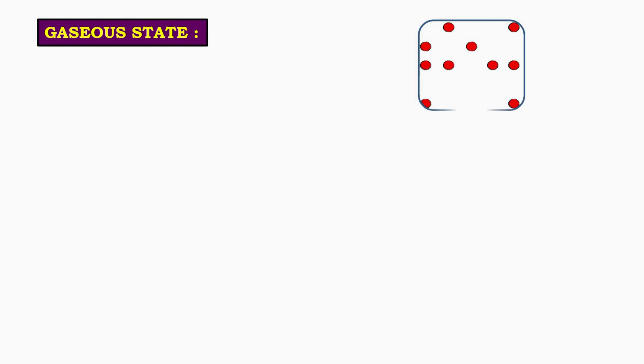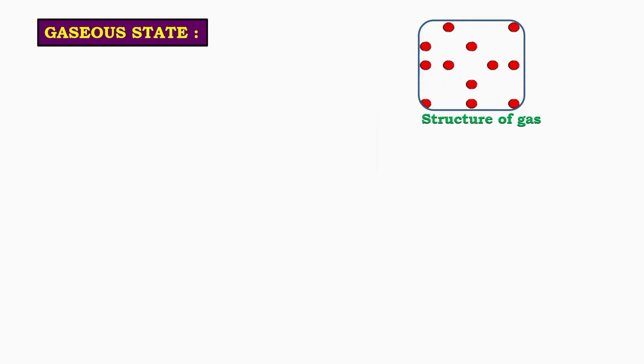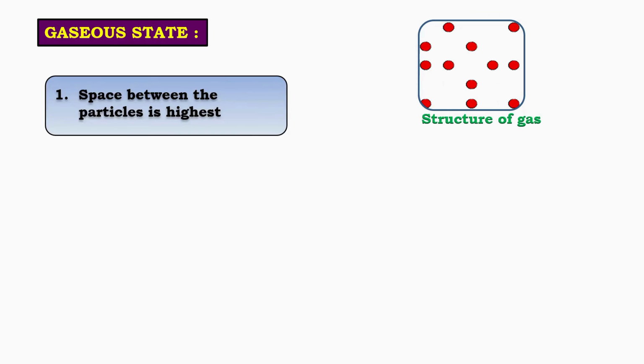Gaseous state of matter. In the gaseous state, the space between the particles is the highest. Because of this large space, gaseous particles move freely in all directions. Since the particles are far apart, the force of attraction between them is the least. As a result, the kinetic energy of gaseous particles is the highest, and they move very fast.